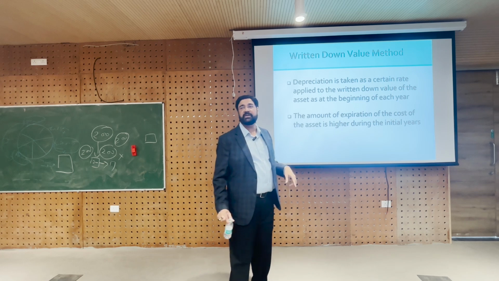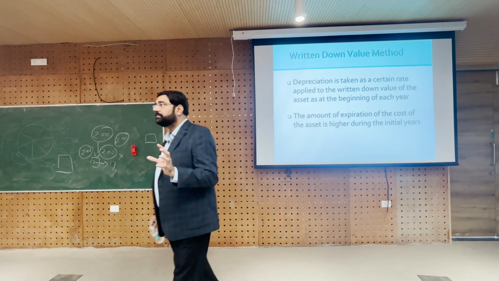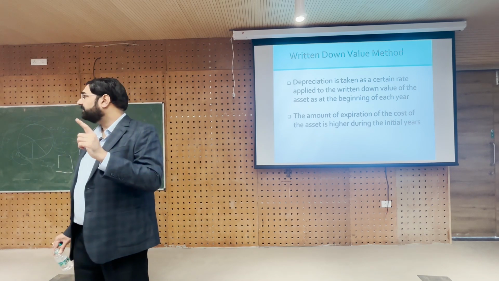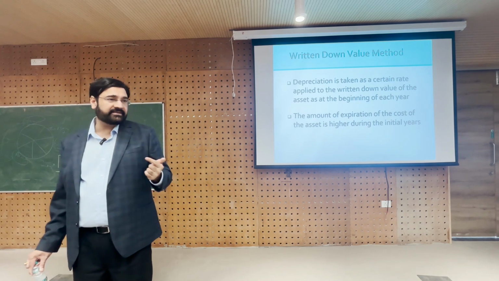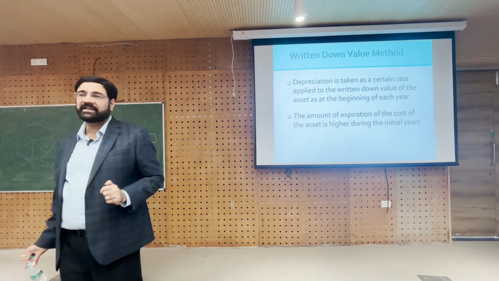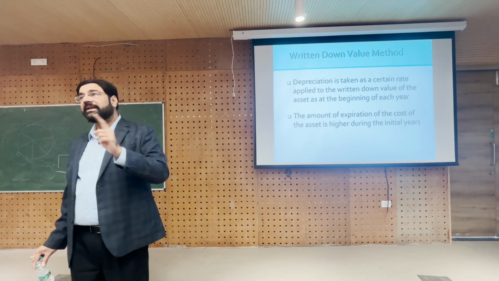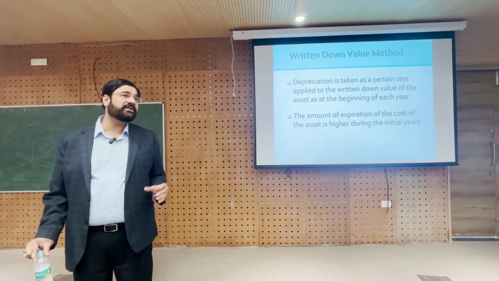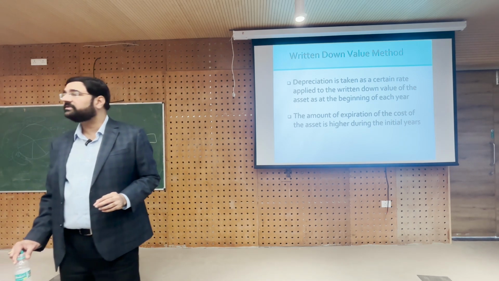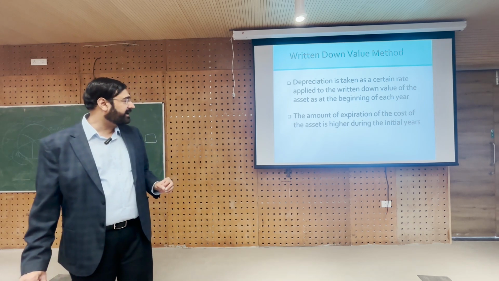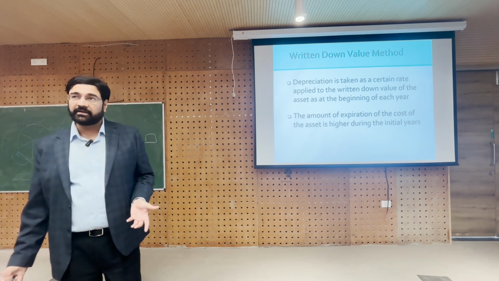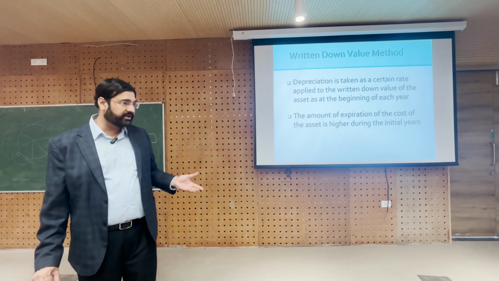But in WDV, we say I will depreciate it at, let's say, 20%. So in the first year, I will charge 20% depreciation on 10 lakh, which is 2 lakh rupees. But in the second year, I will not charge the depreciation on 10 lakh. I will charge only on 8 lakhs, which is the written down value or the remaining book value. Remaining book value, what's the other name? Written down value, right? So we will charge depreciation on the written down value, and so of course in such cases, initial years you will have higher depreciation and later years you will have lower depreciation.